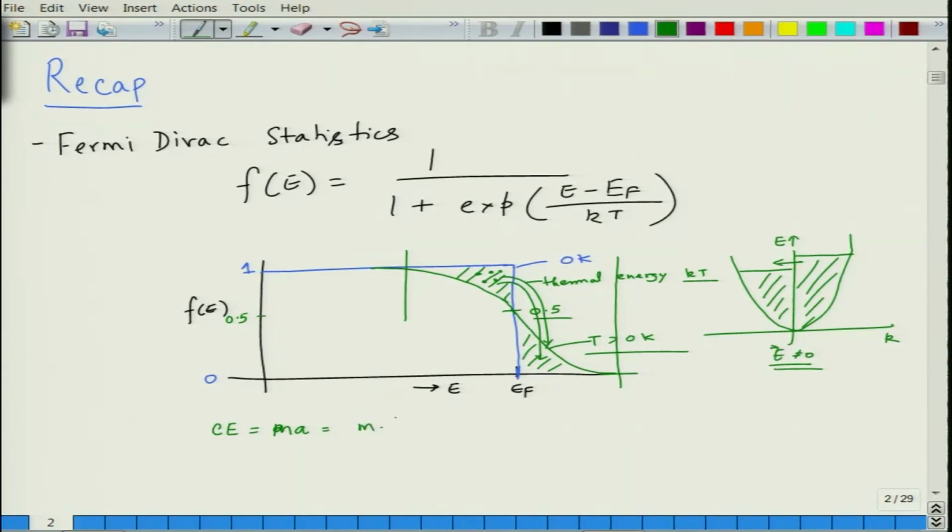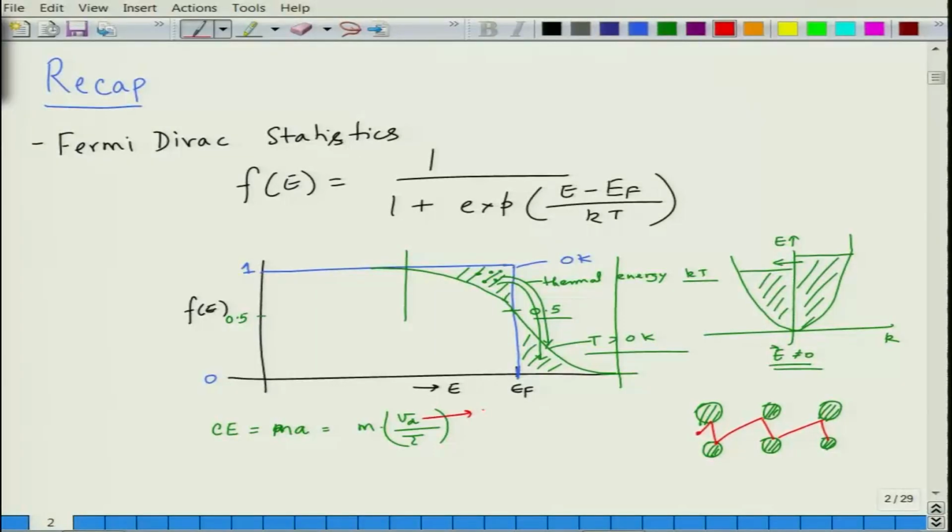So, as a result the acceleration is replaced by drift velocity, which is the averaged-out velocity divided by relaxation time tau. Tau is, when an electron travels in a lattice, so this is the lattice, let us say, and you have an electron traveling, the electron undergoes collision. This collision tends to decelerate the electrons. As a result, there is an average velocity of the electron Vd, which is drift velocity, and tau is the relaxation time, which is the average time spent between two successive collisions.